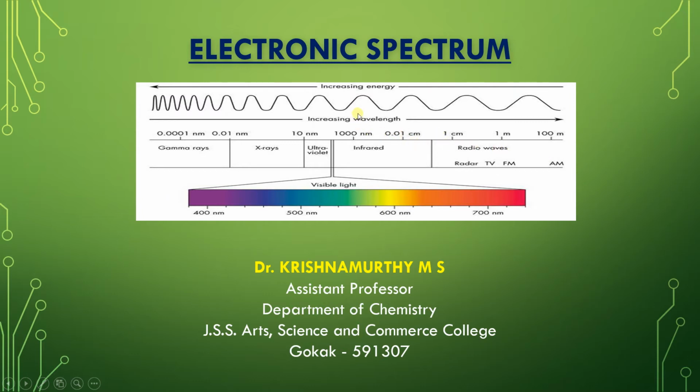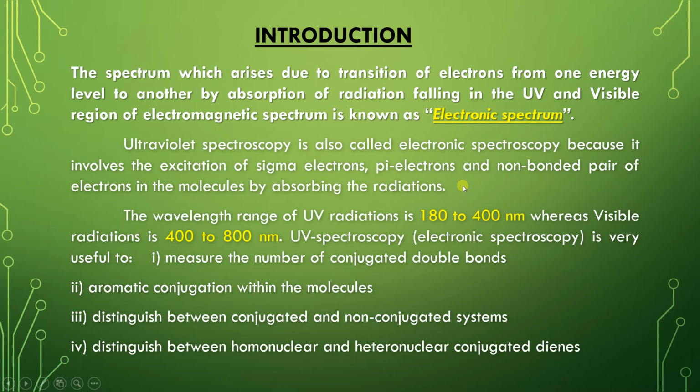So we are concentrating on the UV and visible region, that is, the electronic spectrum. Now, what is the electronic spectrum? The spectrum which arises due to transition of electrons from one energy level to another by absorption of radiation falling in the UV and visible region of the electromagnetic spectrum is known as the electronic spectrum. So this is a very simple definition.